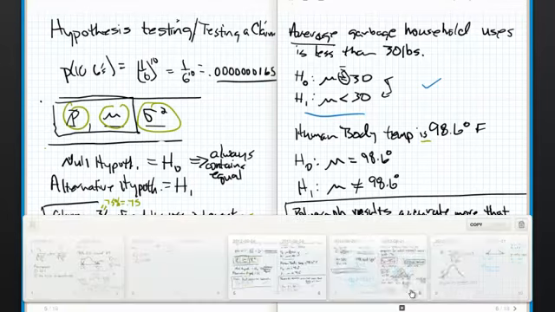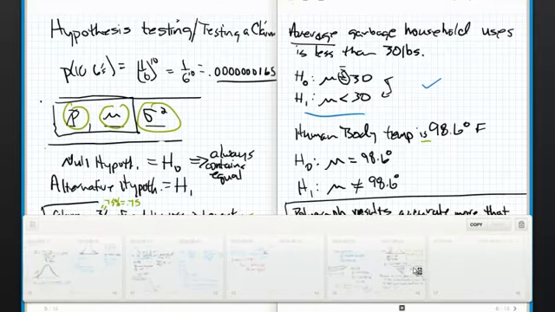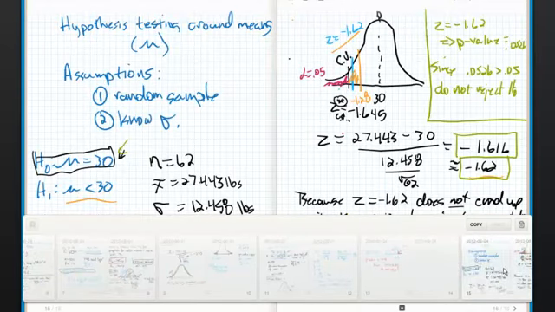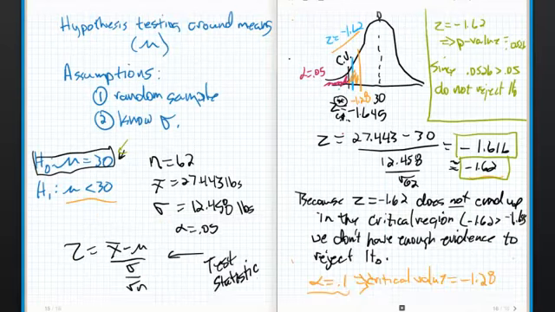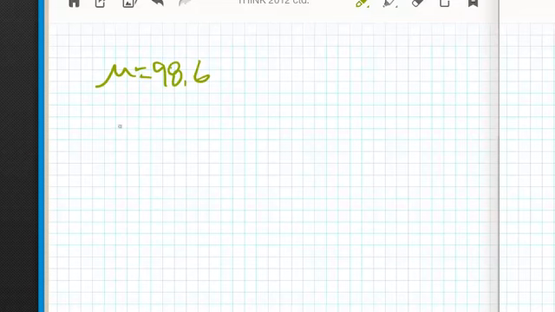Now I'm going to go back here and let's do a hypothesis test on it. Let's see what we can figure out. Okay, here it is. And I'm going to go over to the next page. And we know that the null hypothesis is mu equals 98.6. The alternative hypothesis is mu is not equal to 98.6. And let's go out and gather some data.